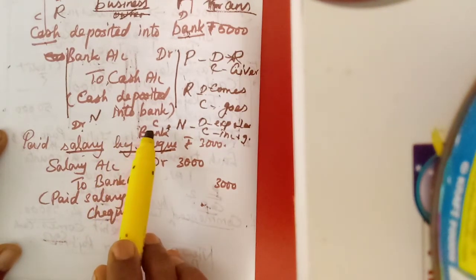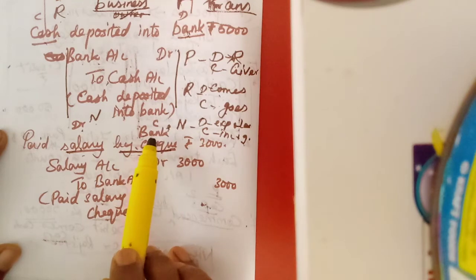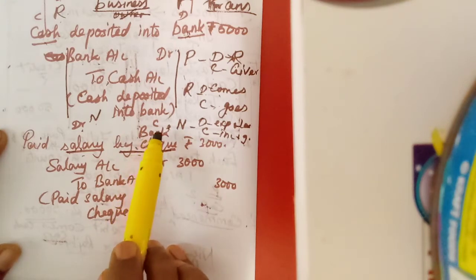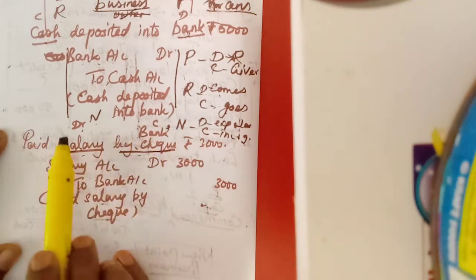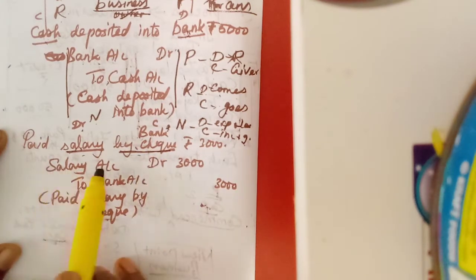Once again you can check the rule of accounting for this personal account. For personal account, debit the receiver, credit the giver. Here who is paying the check? Who is paying the amount? The bank. So credit the giver. Here salary debit, bank credit. Then we write: Salary account debtor to bank account, paid salary by check.